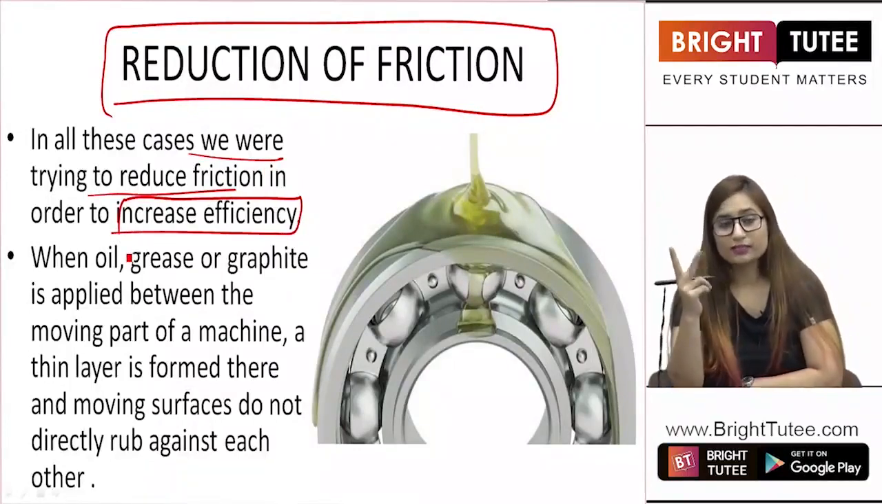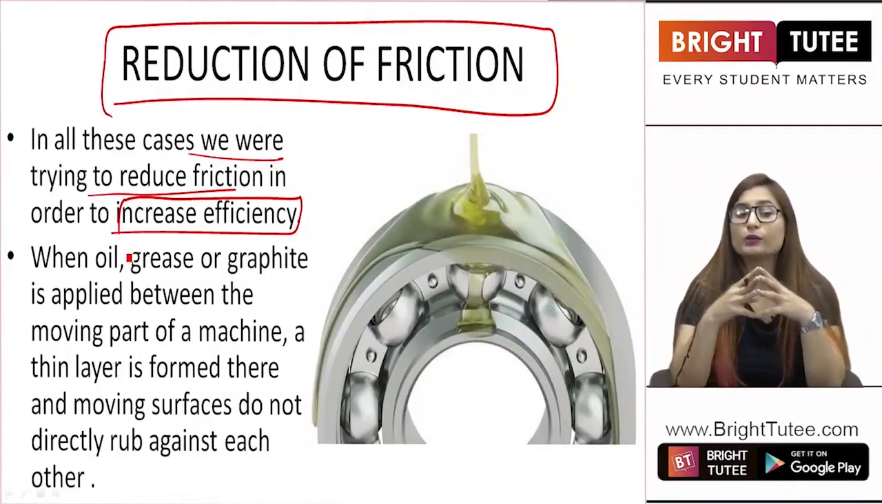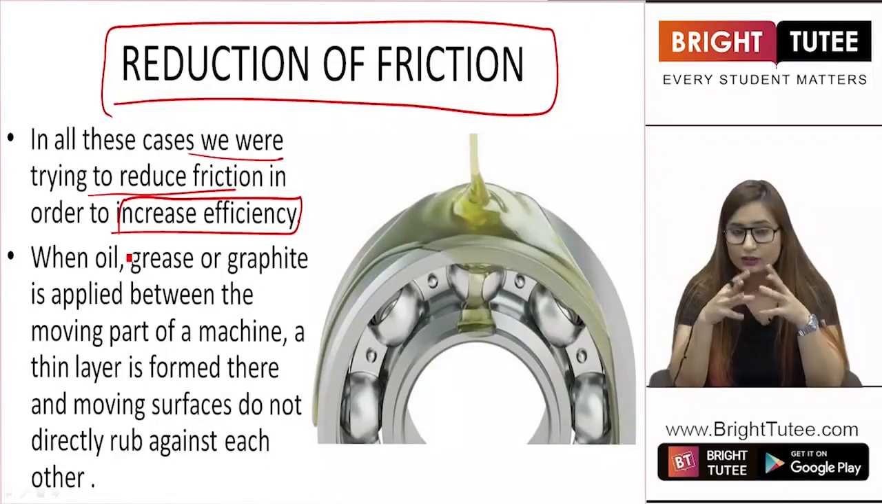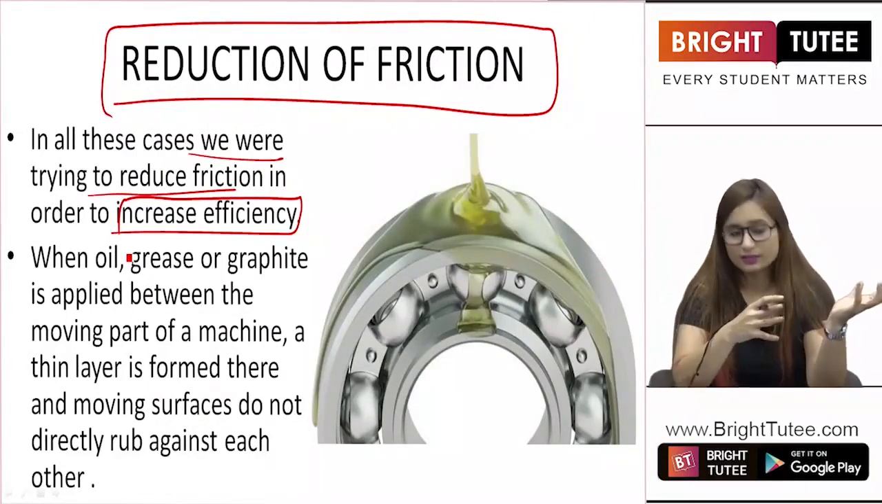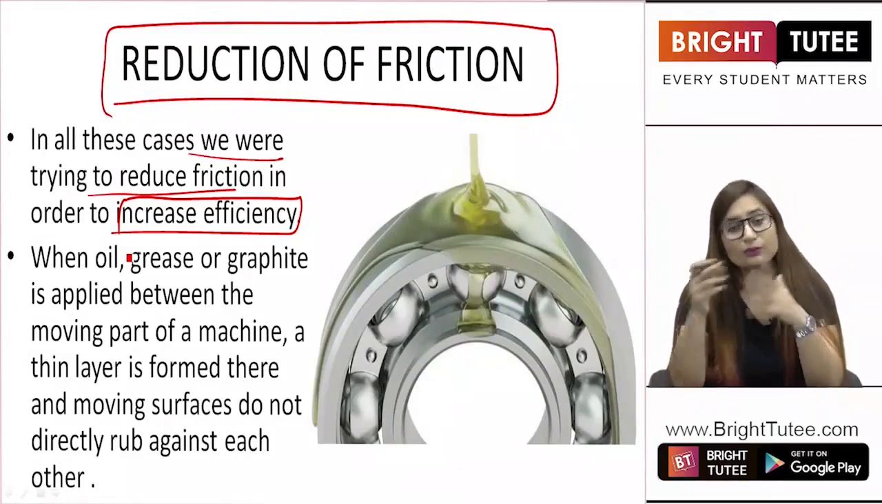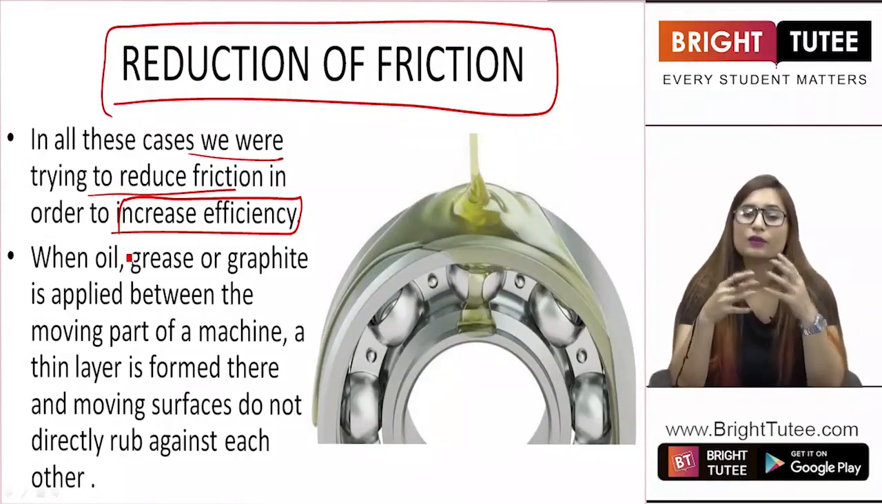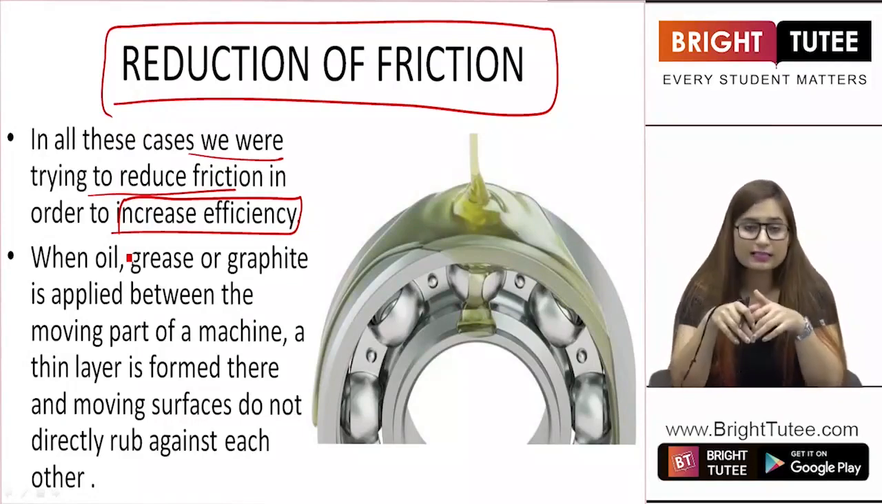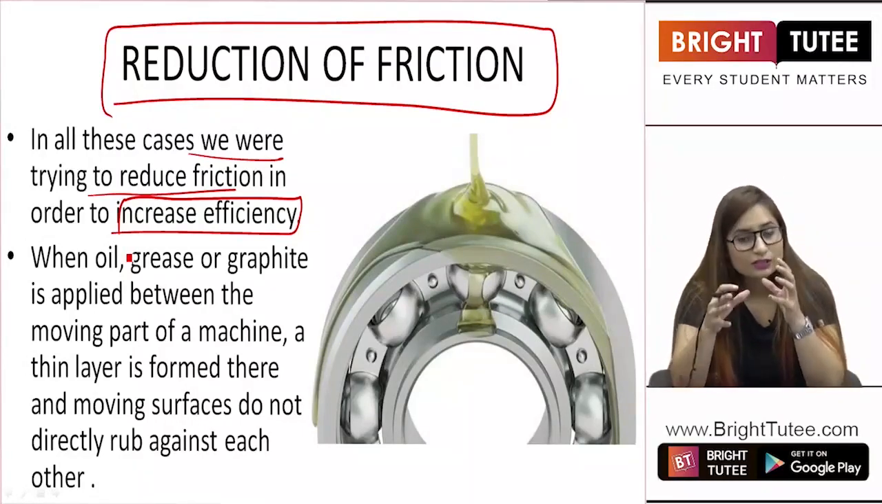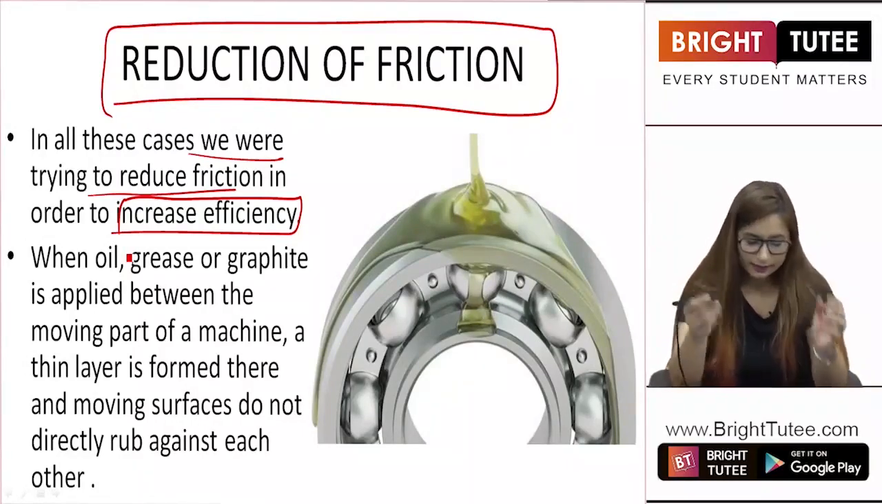There are two kinds of cases. In the earlier cases we saw, we were trying to increase friction, and in order to increase efficiency, we needed friction for efficiency. In these cases, we are reducing friction for efficiency. Basically, for efficiency, we do not require friction in these cases. So we can moderate the friction with the help of some activities, right?